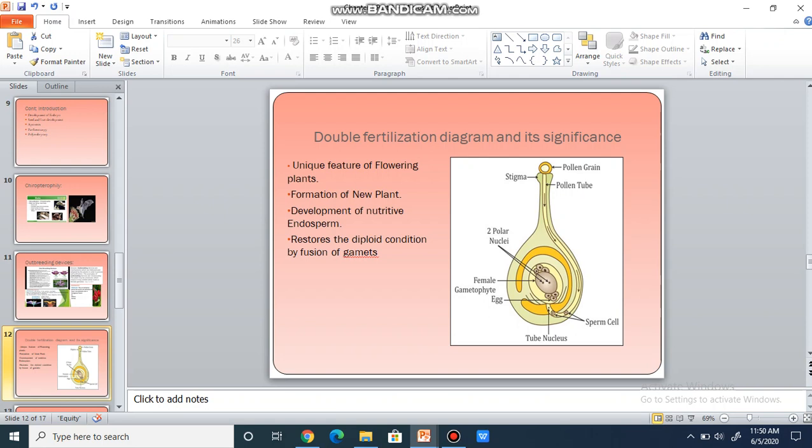So, children, if someone asks you to define pollen pistil interaction: pollen represents androecium and pistil represents gynoecium. All the events from deposition of pollen grain on the stigma to the entry of pollen tube in the ovule. Okay, from the pollen grain falling on the stigma to the formation of the pollen tube and its entry, what do we call this process? Pollen pistil interaction.